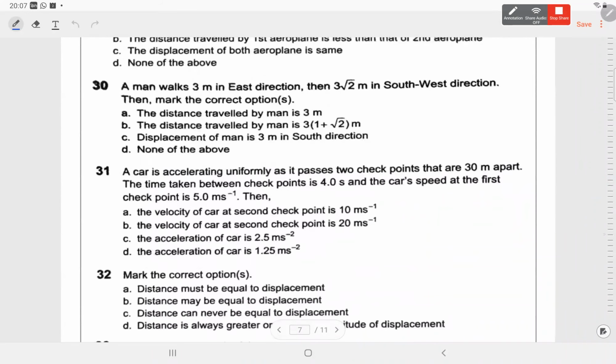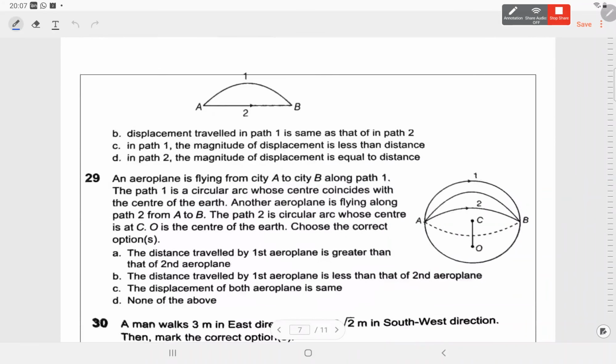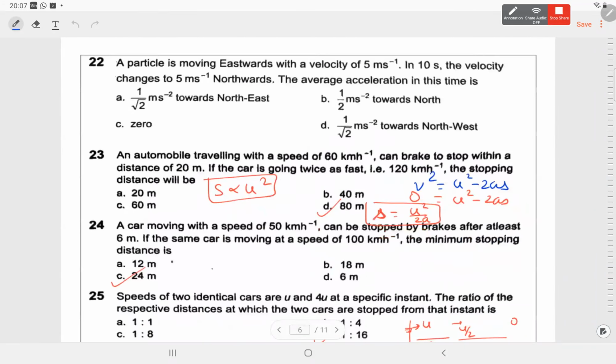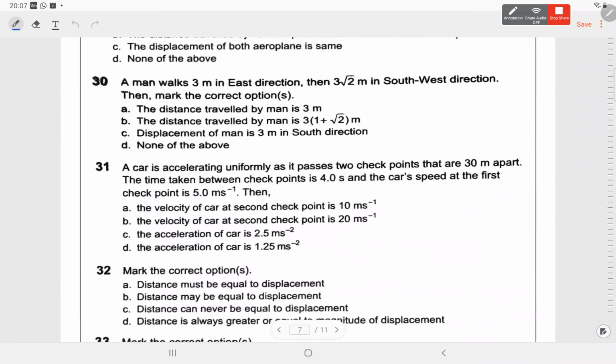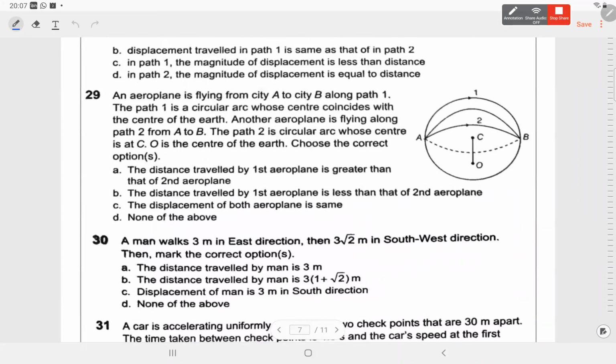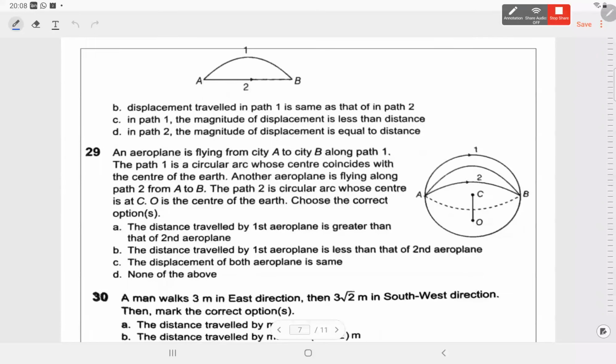Okay, so let's quickly finish this. Question number 28 is that in the given figure, distance and displacement traveled in path 1 is same as that in path 2, correct? Displacement is same, quite obviously. In path 1, the magnitude of displacement is less, that's also correct. In path 2, the magnitude of distance and displacement is equal. That's also correct. B, C, and D all are correct.